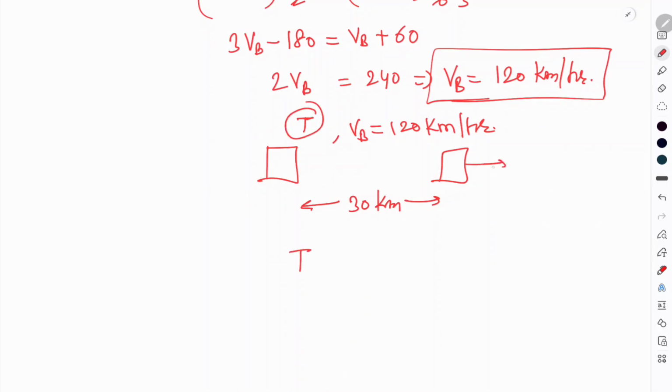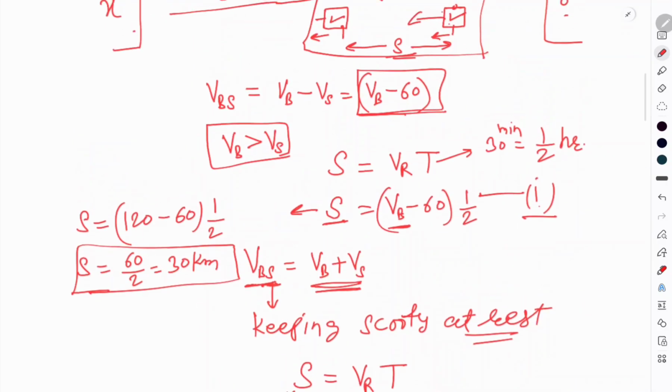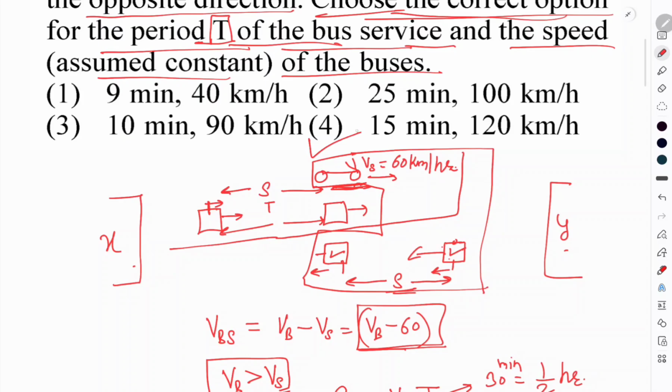If this bus is moving in this direction and that one was also moving in this direction, then time t will be distance upon speed. Distance is 30 kilometer and speed is 120, so it will be 1 by 4 hour, or 15 minutes. So our answer is 15 minutes and 120 kmph. From here we can see that our fourth option is the right answer. I hope you got it. Thank you very much.